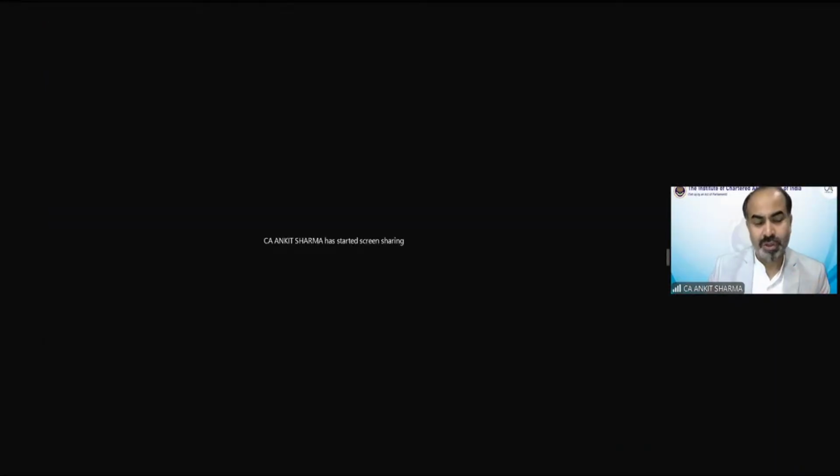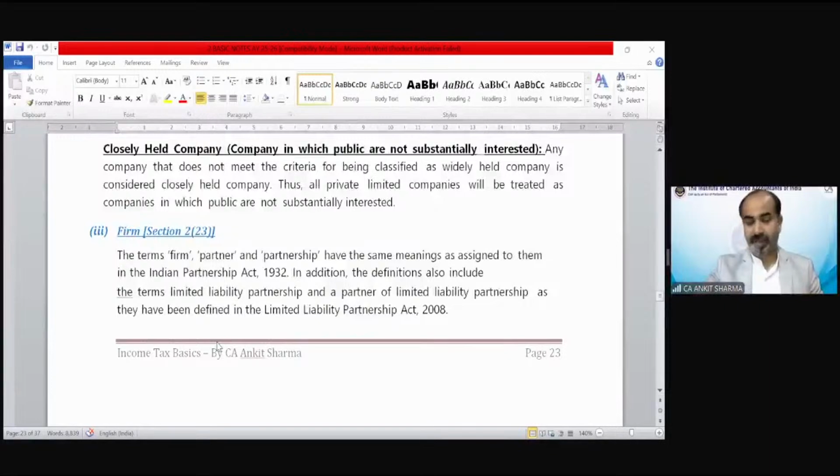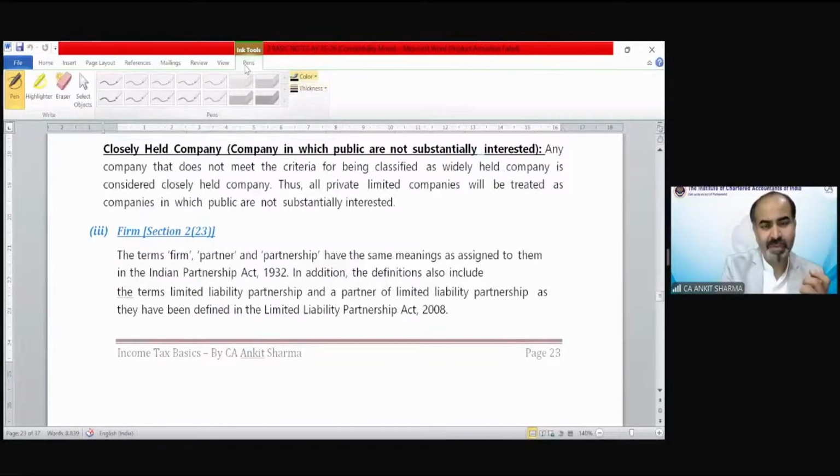So now we are discussing the provisions. In the last class, we were on the definition of a firm. The definition of a partnership firm, we are about to discuss it, and it is a very, very simple definition. Very easy, very simple definition.